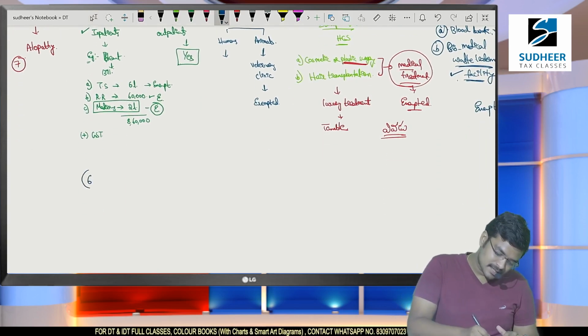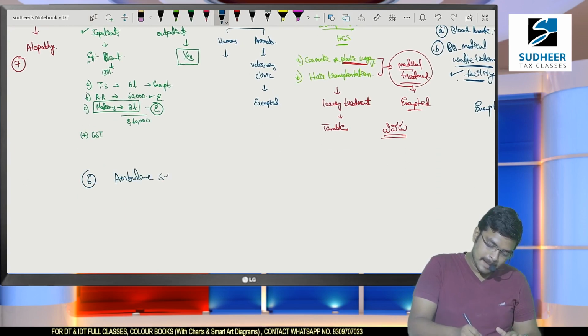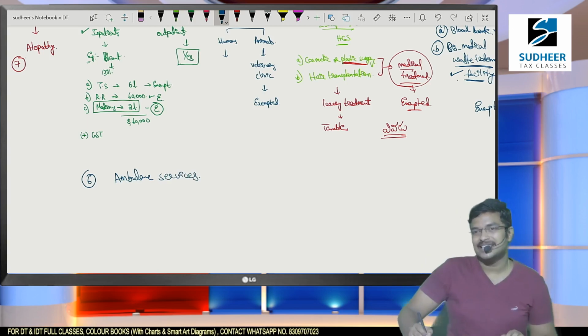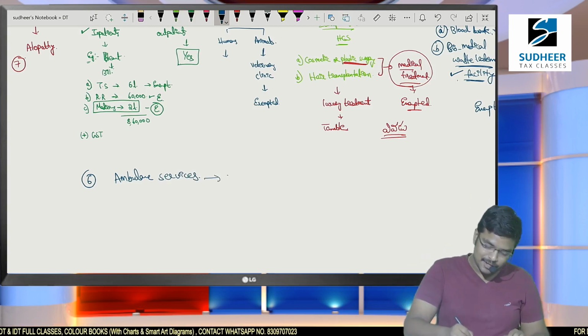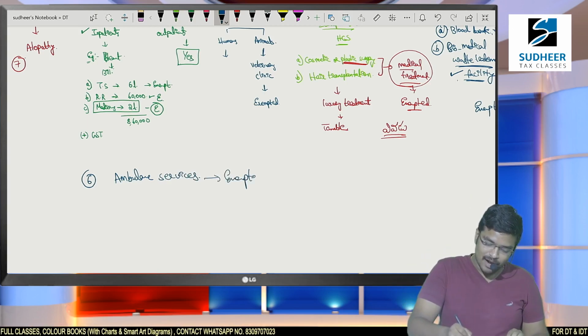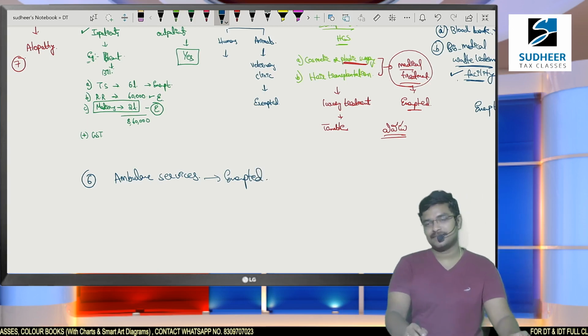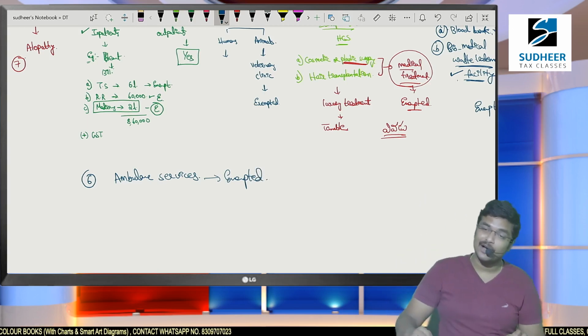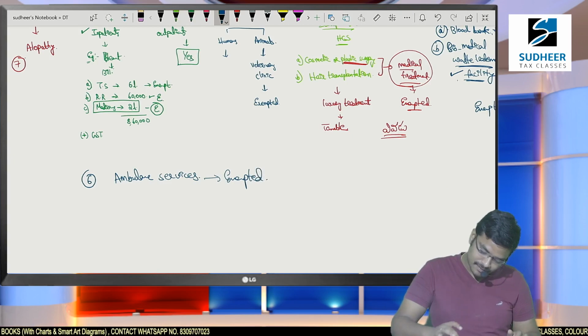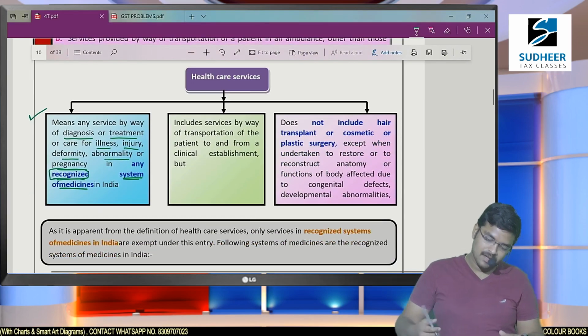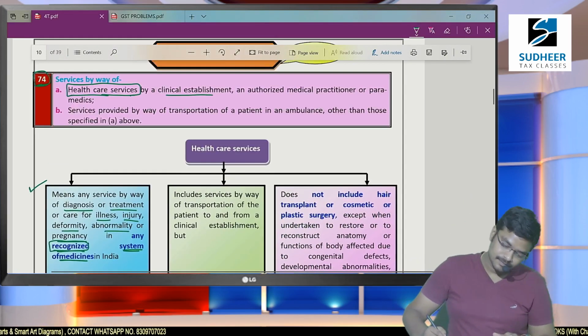Point number 6. Ambulance services. For ambulance, they may charge separate charges. Whether such ambulance services were taxable? Answer is no. Ambulance services were also exempted from GST. Okay. Healthcare services.